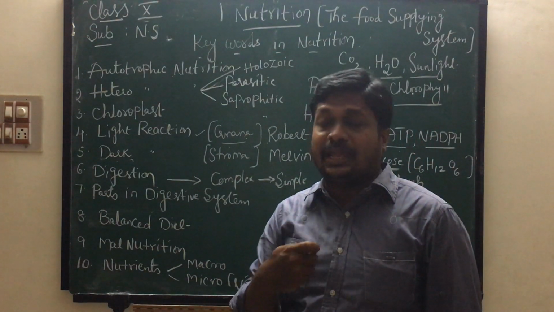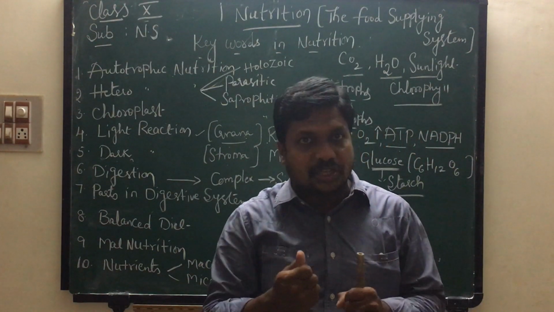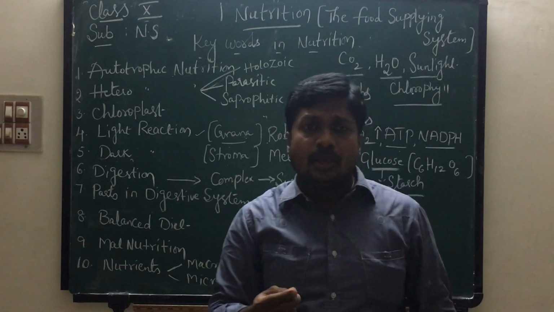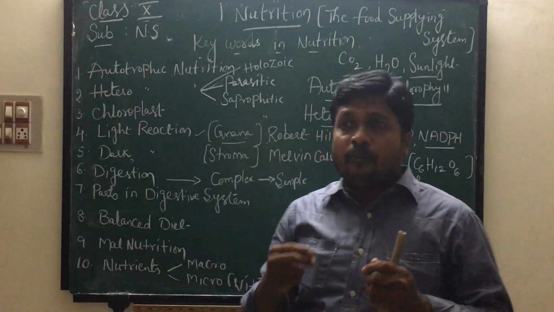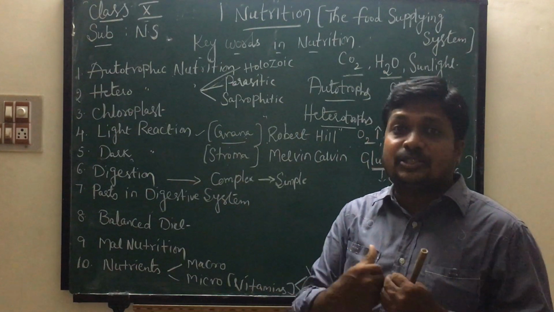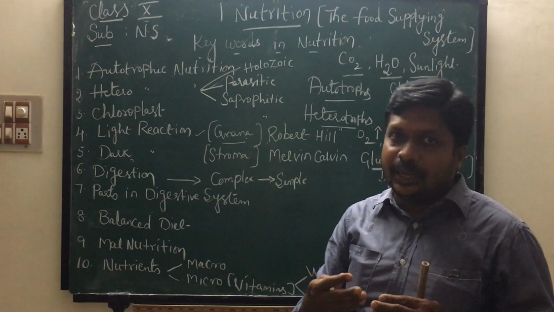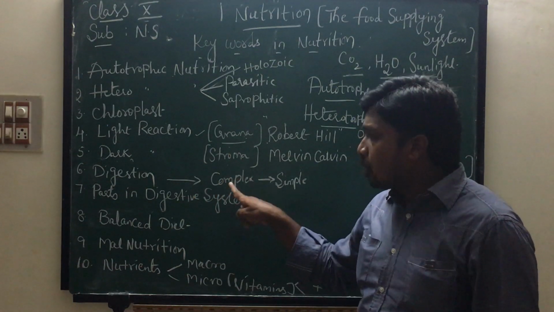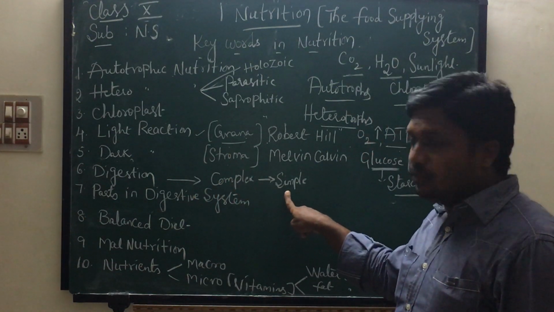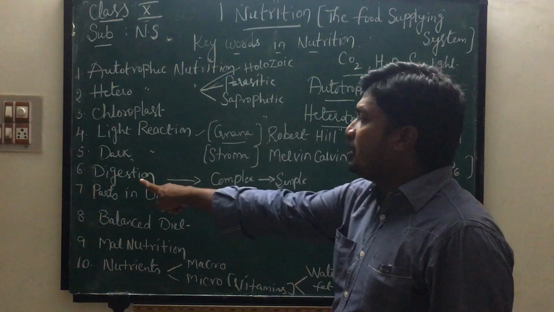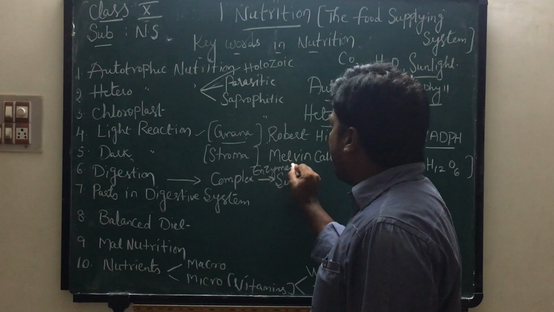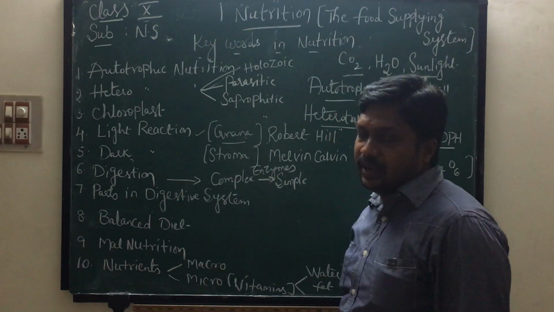Animals do not have the ability to produce energy from complex food molecules. Why? We know that we get energy from food, no? Our body does not have the ability to produce energy from complex food molecules. So, the complex food molecules must be converted into simple ones with the help of enzymes, in the process of digestion.